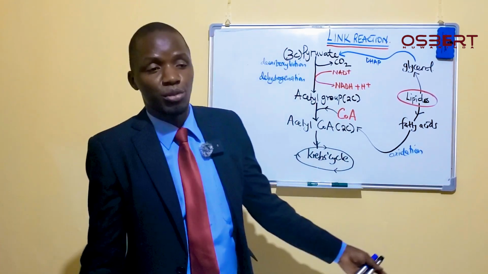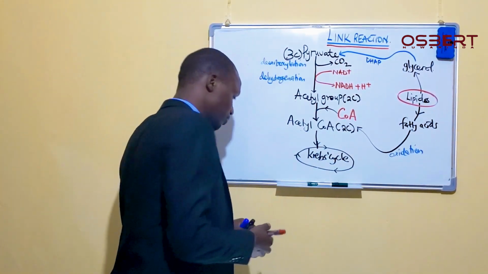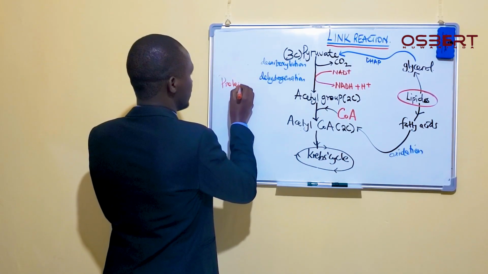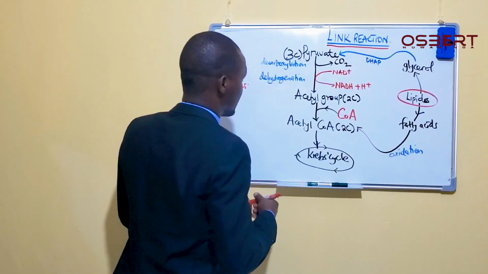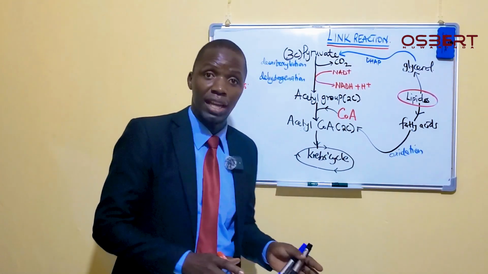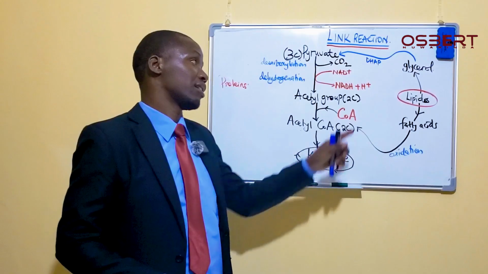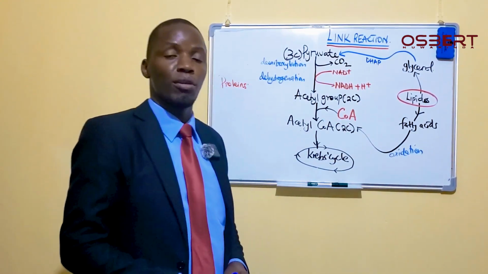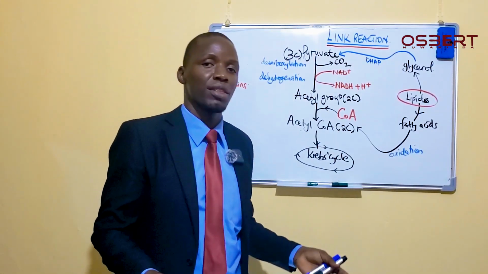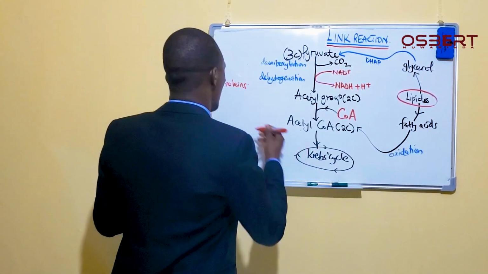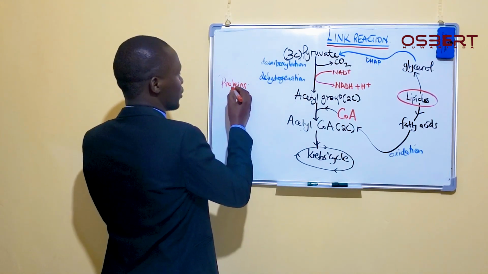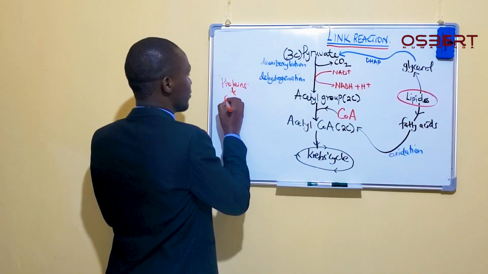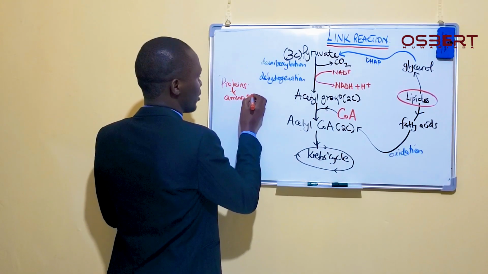In cases where you have proteins, for example, if I have proteins here, we are saying these proteins are kind of different. They are not exactly like what we have seen for lipids. What happens is that these proteins are capable of undergoing deamination within, for example, the liver cells. These proteins will first, once they undergo digestion, be turned into amino acids.